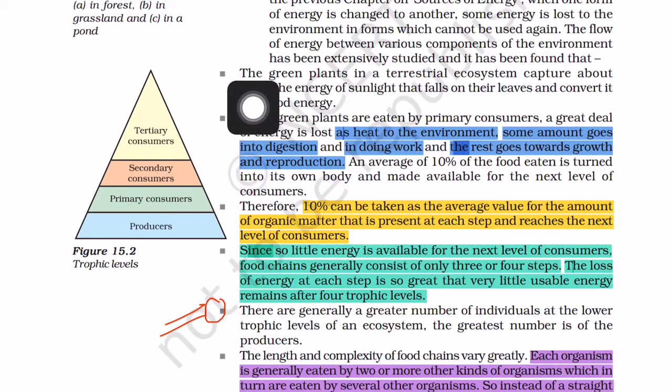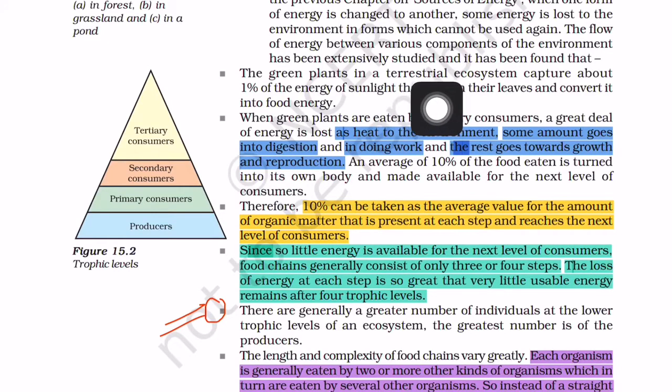First point, the green plants in a terrestrial ecosystem capture about 1% of the energy of sunlight that falls on their leaves and convert it into food energy. Terrestrial ecosystem means on the land part.